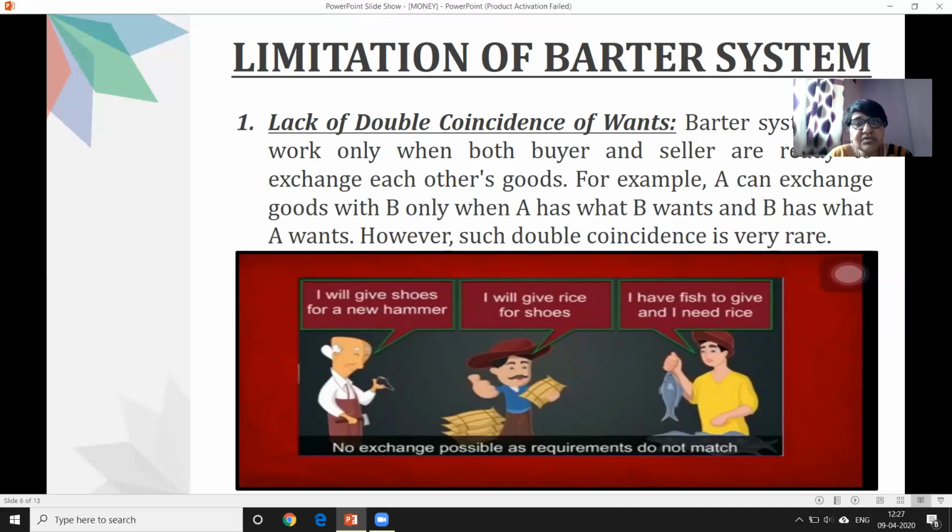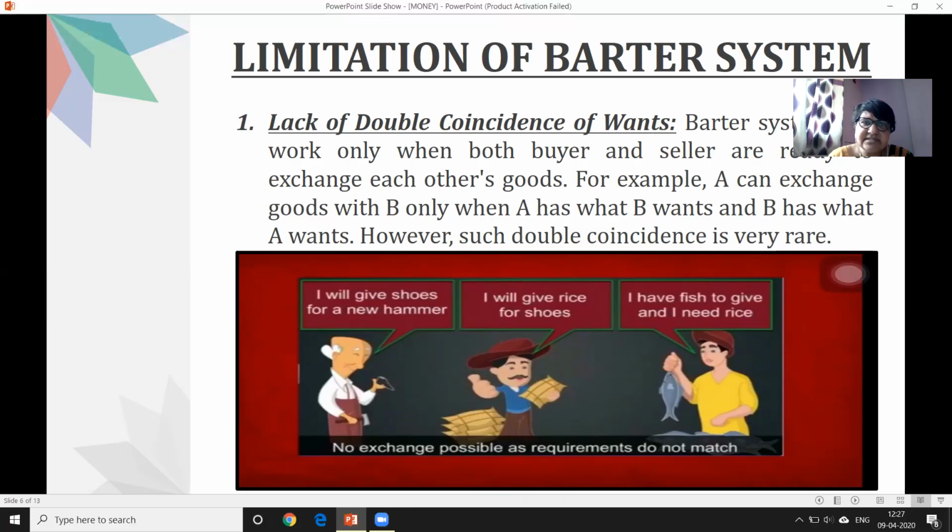But in return, he wants shoes. He cannot. What can he do? First, he has to go to the first person and change his rice. But then he should also be ready to exchange the shoes for the rice or for the fish. So such a type of coincidence will never take place. In reality, it is a very difficult task, and that's why it was a great drawback of the barter system.